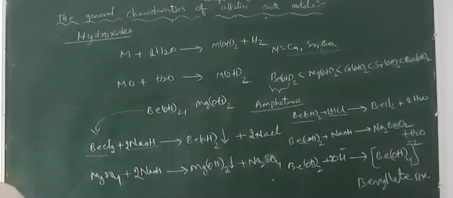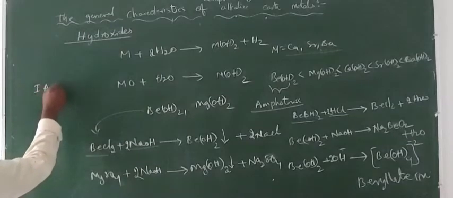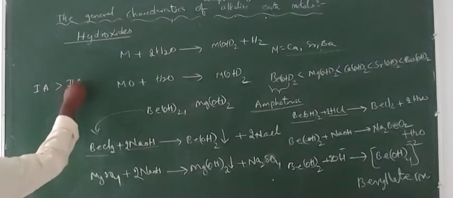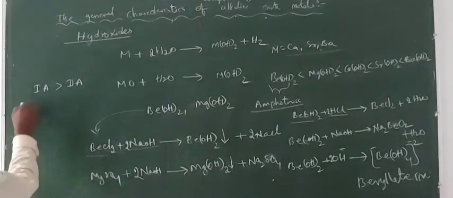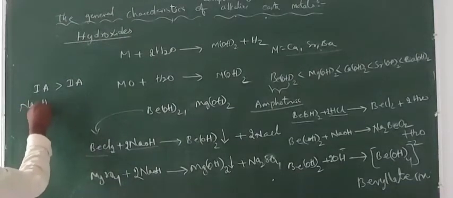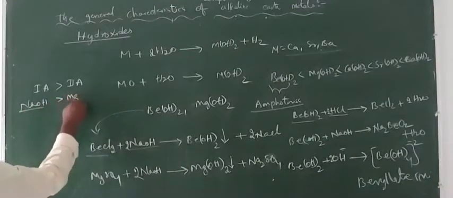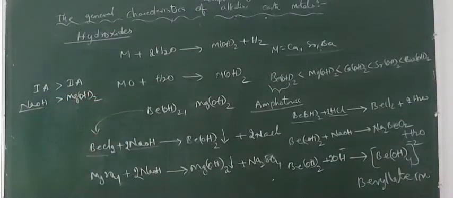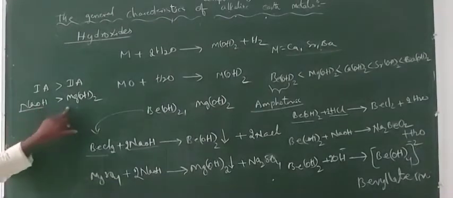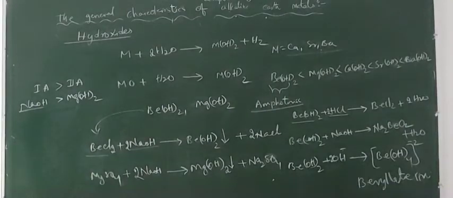However, when you compare the basic strength of the hydroxides of the second A group elements and first A group elements, the hydroxides of the first A group elements are more basic than the hydroxides of the second A group elements. Example, you can take NaOH, which is highly basic compared with Mg(OH)2, because here nuclear charge is low and size is small for Na, while for Mg the charge is high and size is large. When the size of the metal is more, then bond length increases. If bond length increases, the removal of OH minus will be very easy. So this is about the hydroxides of the second A group elements.